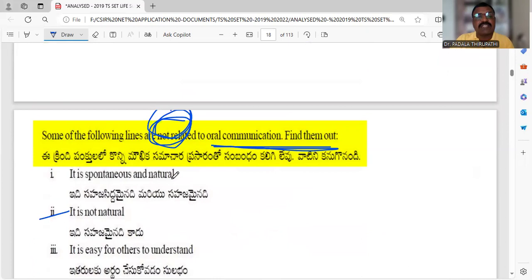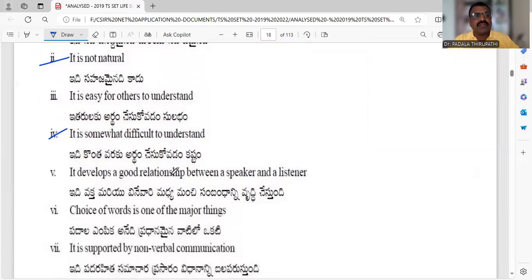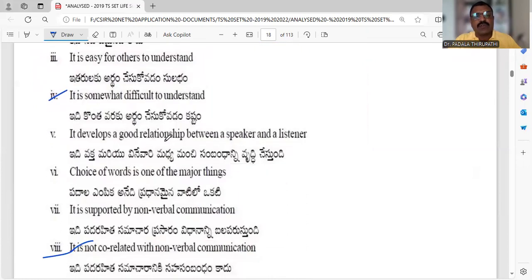It is spontaneous and natural. Yes, oral communication is spontaneous and natural and very easy for others to understand. Definitely, I am speaking, I am interacting. Definitely, you can understand what I am speaking here. And the 5th one, it develops a good relationship between the speaker and listener. Definitely, in two-way communication, whenever you are listening or in live communication and live conference, both of us are interacting, clarifying our doubts and sharing new information.